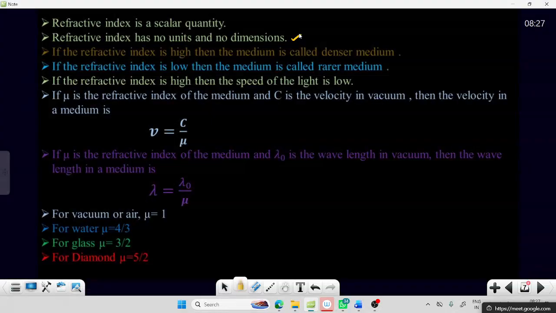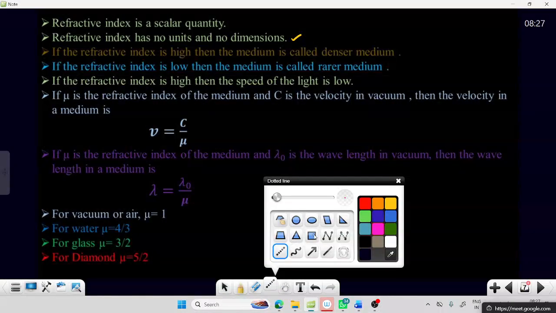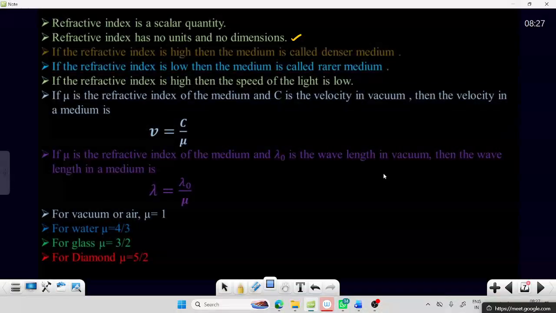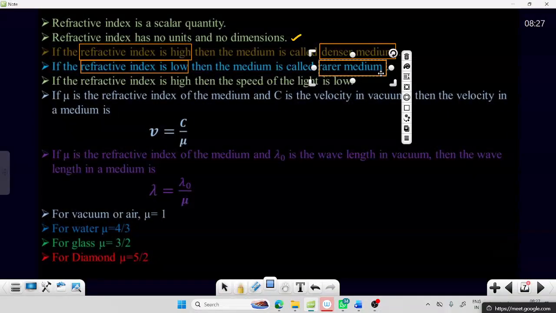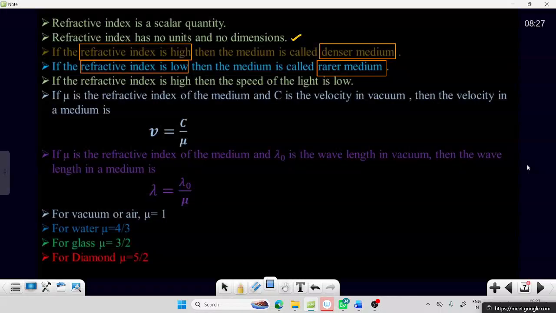If the refractive index is high, then we call that medium a denser medium. If the refractive index is low, then it is a rarer medium. Whether it is denser or rarer will be decided by the refractive index.